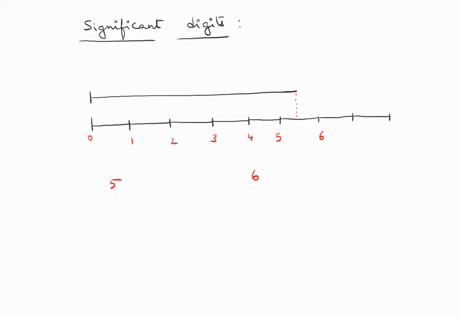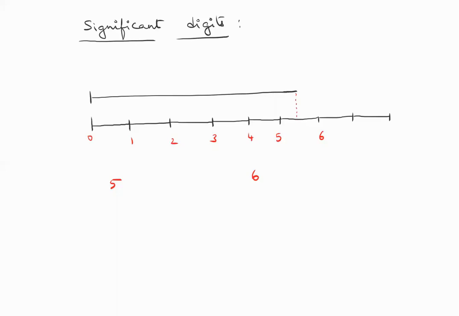But it looks like 5.5, it went to the middle. How do you know it is 5.5? Can you see the 0.5 mark there? If you can see it, yes, you can give it to me as 5.5. But when it is not marked, you're not allowed to give it to me as 5.5. That is an incorrect measurement. Scientifically, it is incorrect.